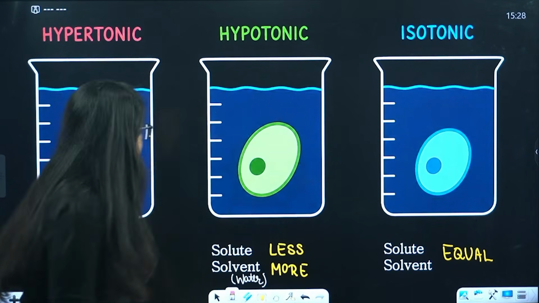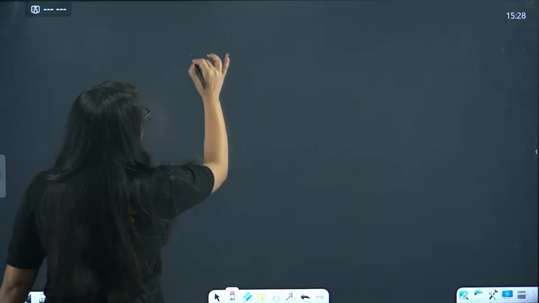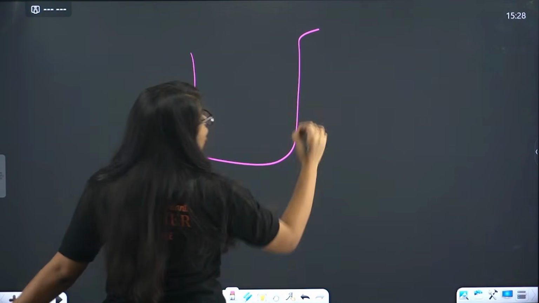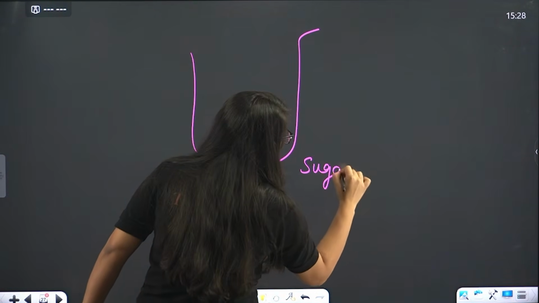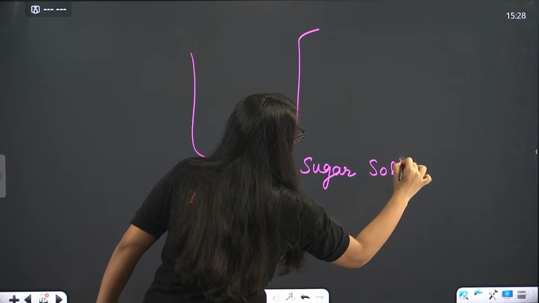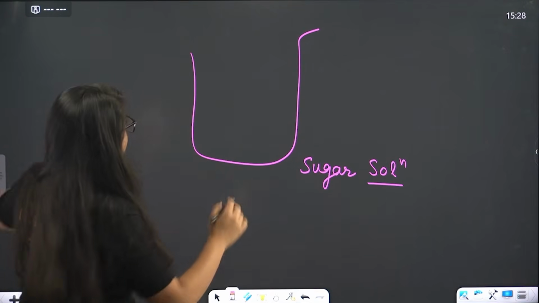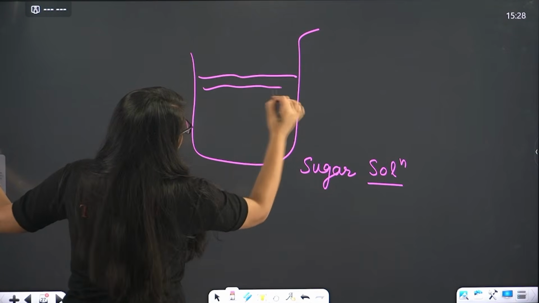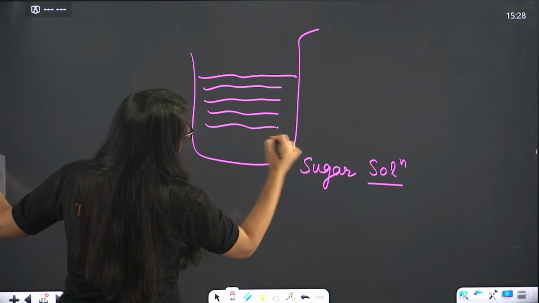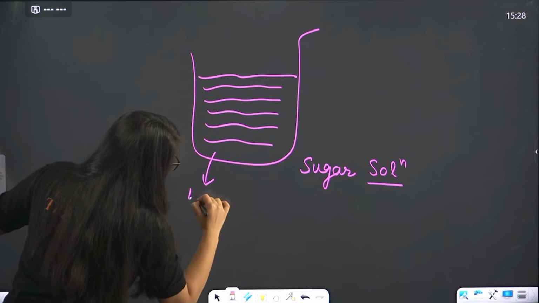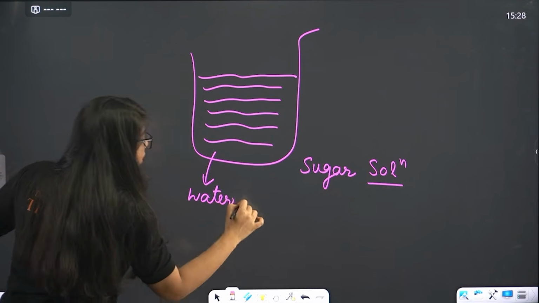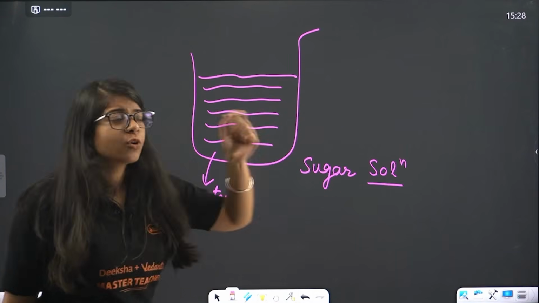What is a solution? Look at this. This is a solution. Now we said we have a sugar solution. If you have not studied solutions yet, look at this. There is lots of water in this beaker. Now inside this water we are adding 1 spoon of sugar.